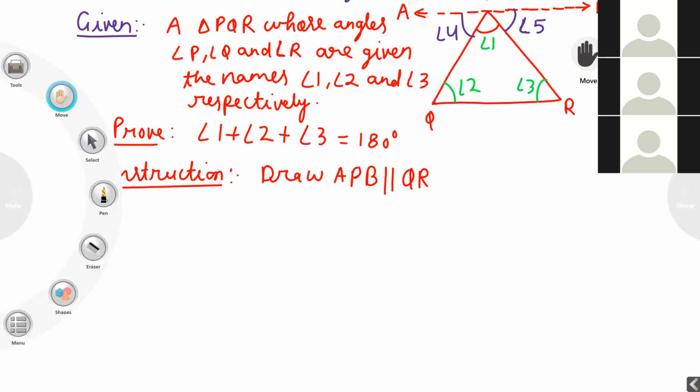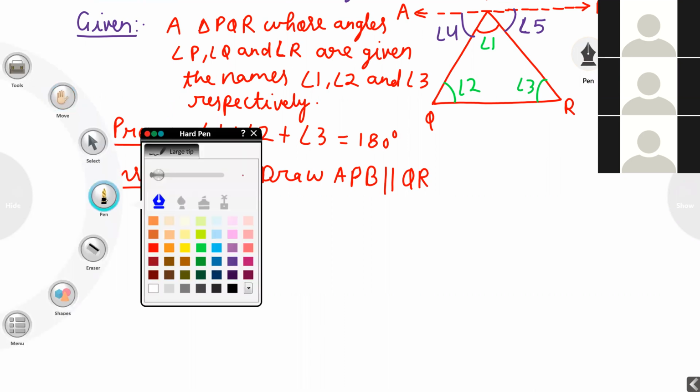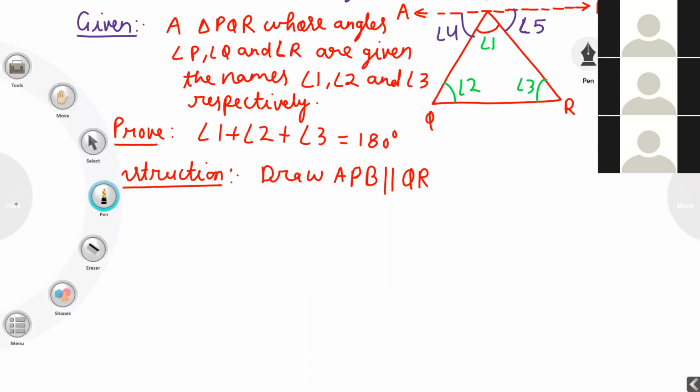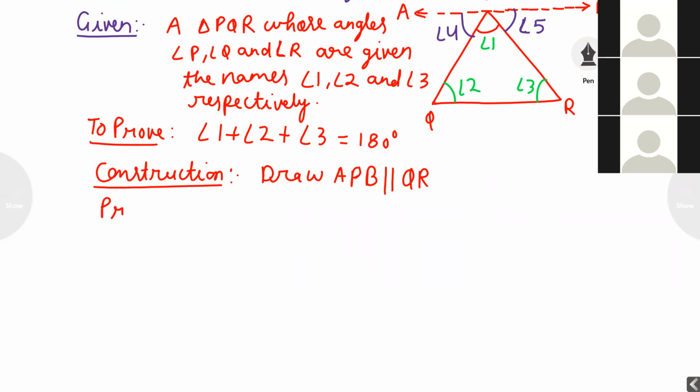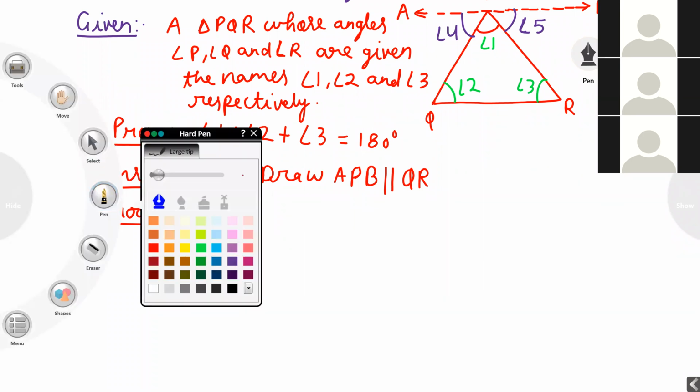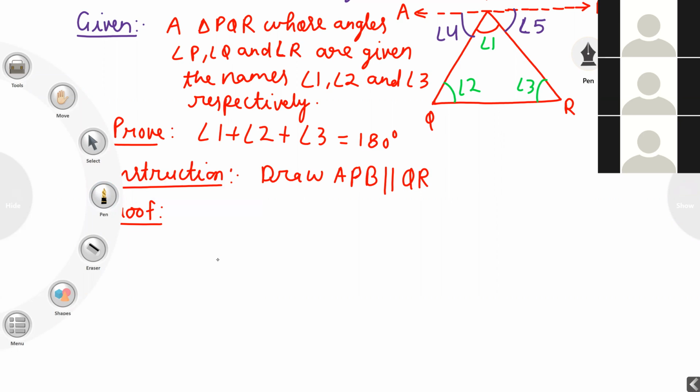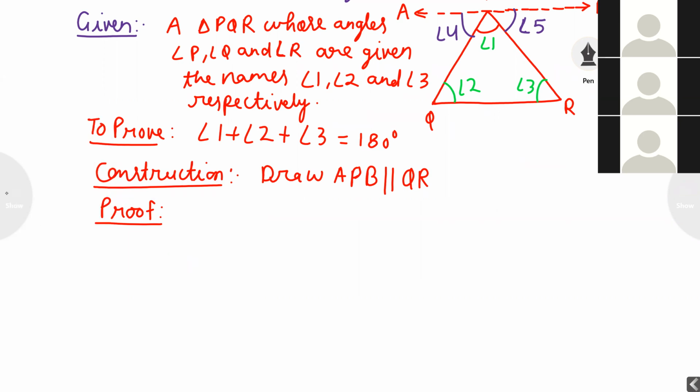Proof. Concentrate here. How to do this proof? I know APB is a line.